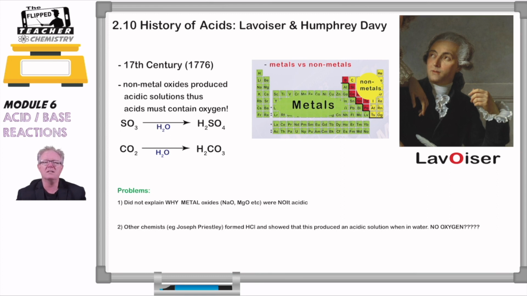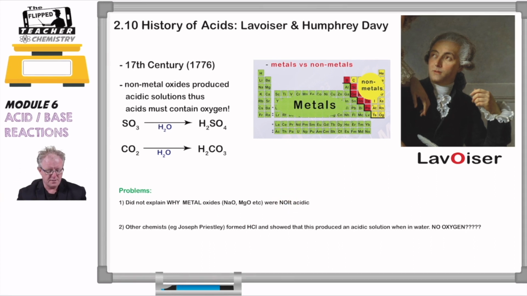By studying these non-metal oxides, he found that they had acidic properties, and so he said that acids must contain oxygen. That's why I've got a capital O there in his name, to link oxygen to Lavoisier's theory. But what's the problem with this? Well, this theory did not explain why metal oxides such as sodium oxide and magnesium oxide were not acidic.